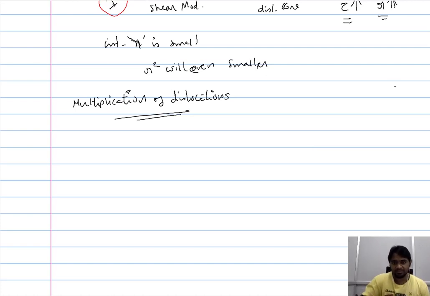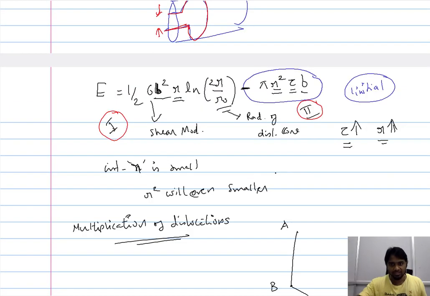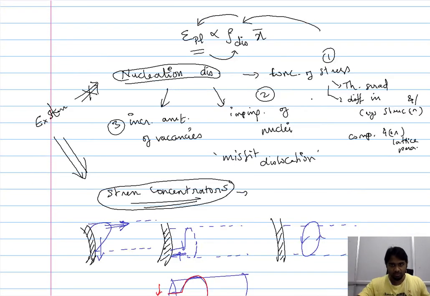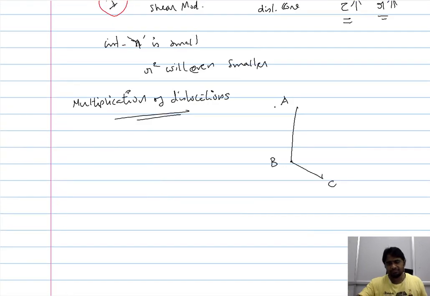A simpler example is a dislocation of this form, wherein you have a section AB. So this is a dislocation line, ABC is a dislocation line. This dislocation has been introduced because of the other factors that we have considered: the concentration of stress, impingement of the nuclei, and the vacancies. These factors have implicitly introduced a nucleated dislocation into the system, and this dislocation does not lie in a definite plane.